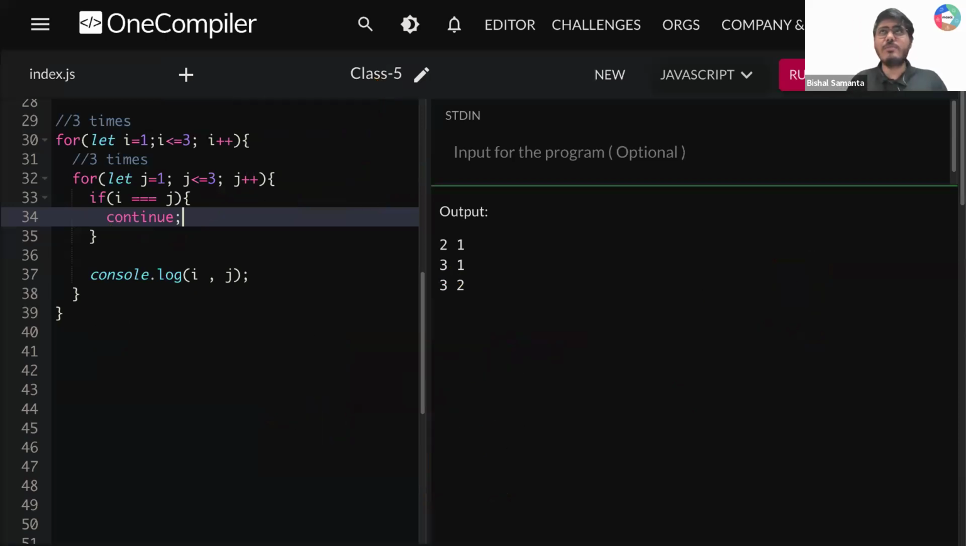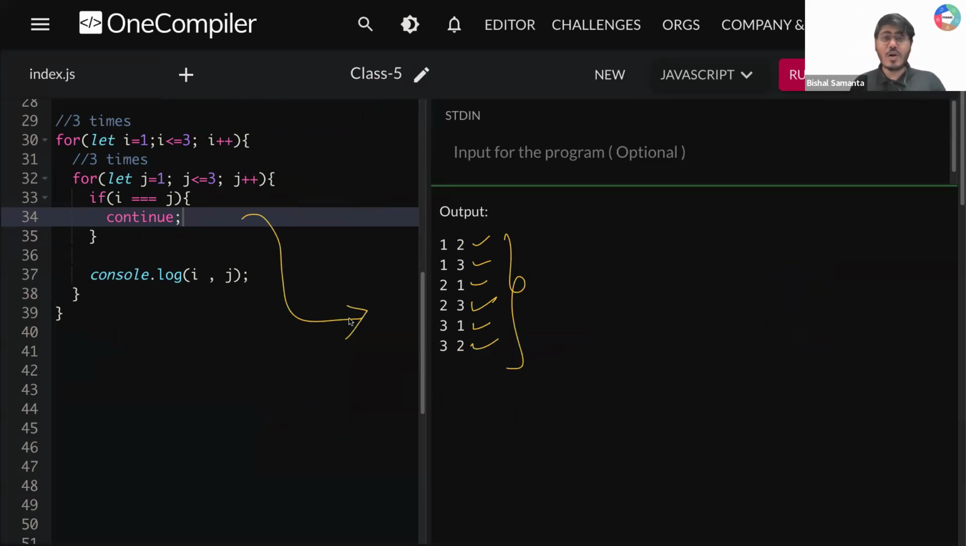Hence, if I run this statement, guys, you will see that I am getting this output, right? So 1 1 is not there, 1 2, 1 3, 2 2 is not there, 2 3, 3 3 is not there. So this is how we are getting this output.